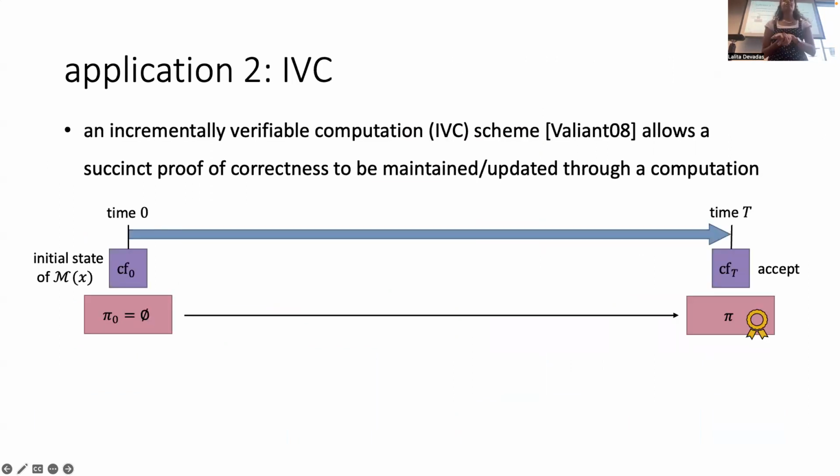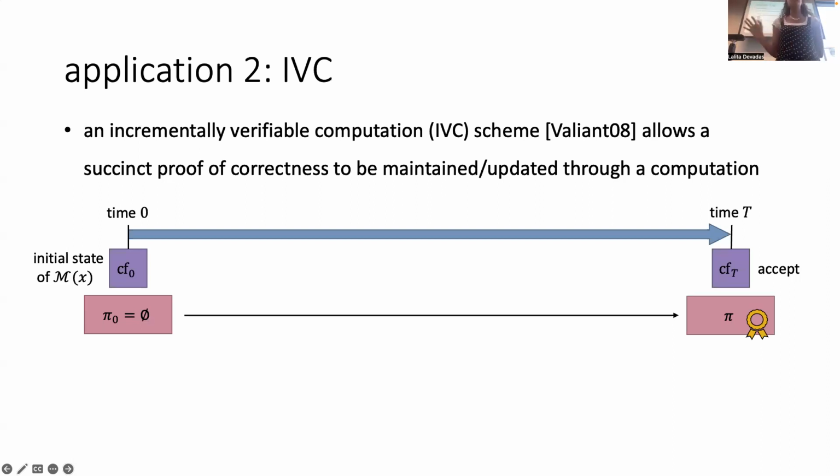So our next application is incrementally verifiable computation, a really beautiful notion which was first introduced by Valiant in 2008. Basically, you should think of this as an updatable SNARG. Usually we think of a SNARG as: we have some long computation, and I sit down and work out a whole proof that this computation is correct. But that may take me a long time. It's obviously going to take me at least time t.